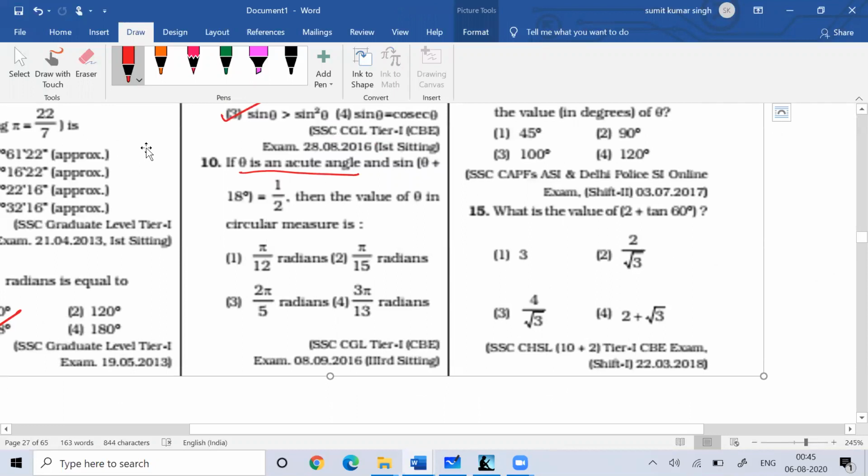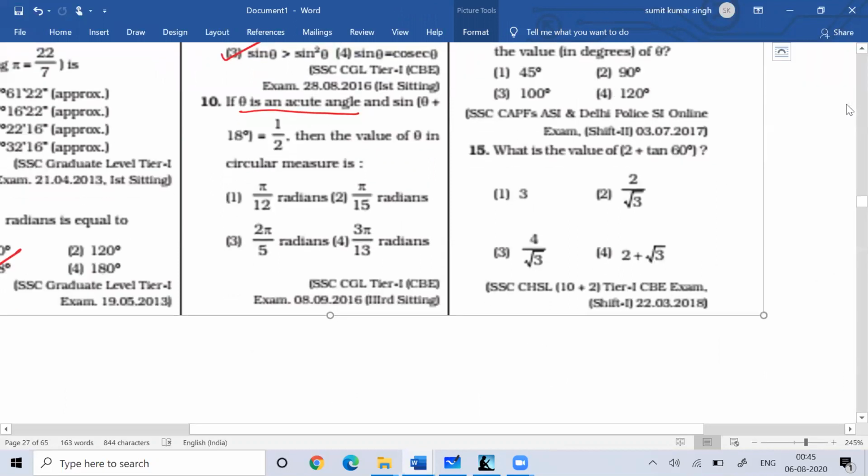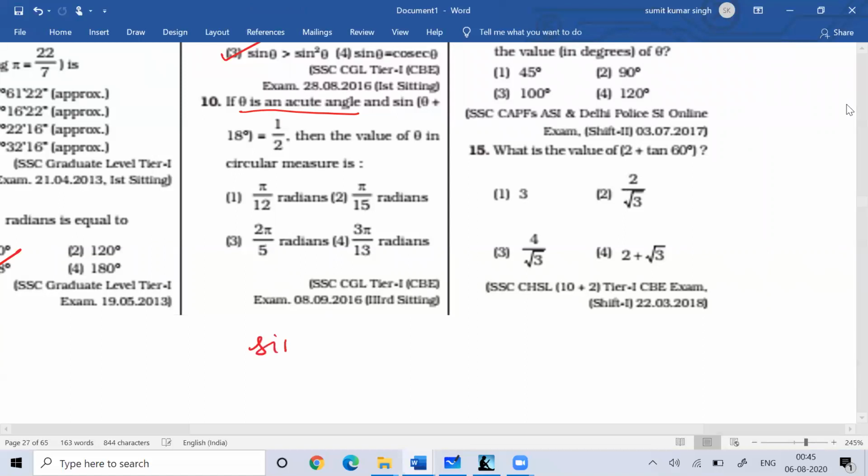So if you see, theta is the acute angle, and then you know that sine theta plus 18 degree is 1 by 2. So this is cos (90 minus theta minus 18).